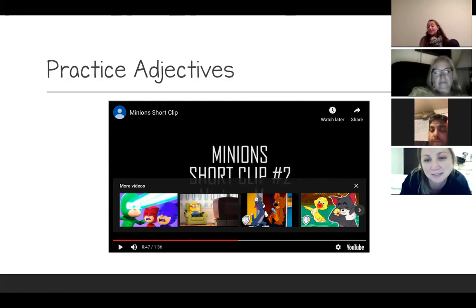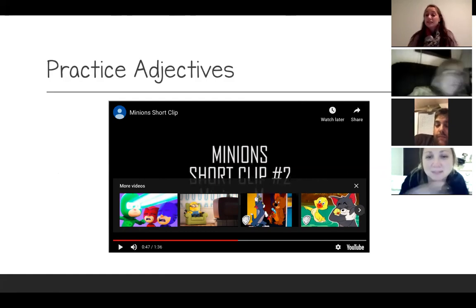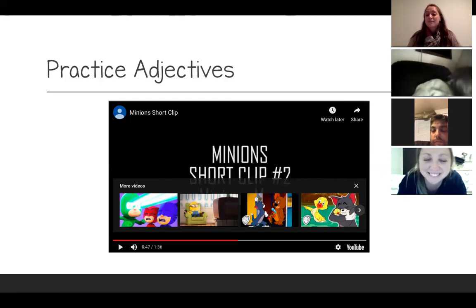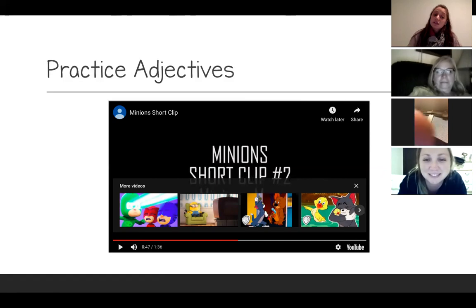Short is a great one. That's another one kind of talking about the size, what they look like. That's a great one. Hilarious. Okay, so now you're talking about the actions, the things that they were doing. That's a great way to describe them. That's kind of along the line of what I was thinking, Caitlin. Good job. Squishy. That's an interesting one.